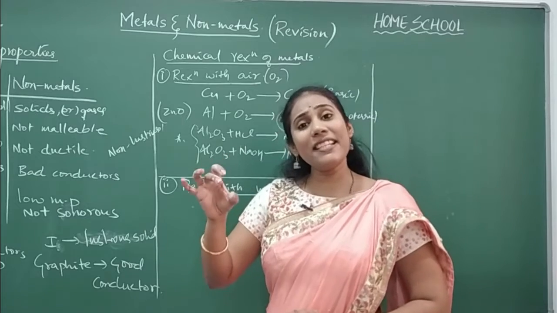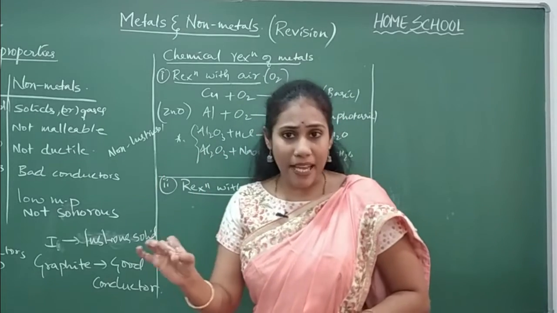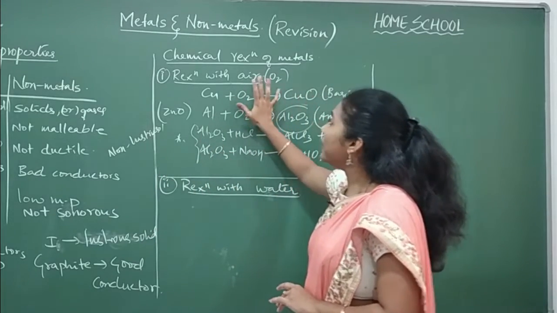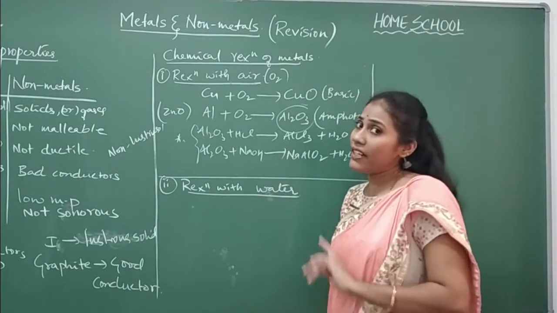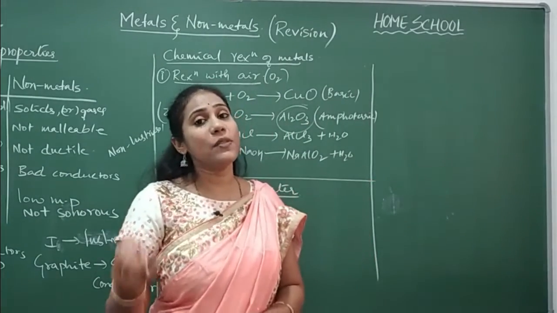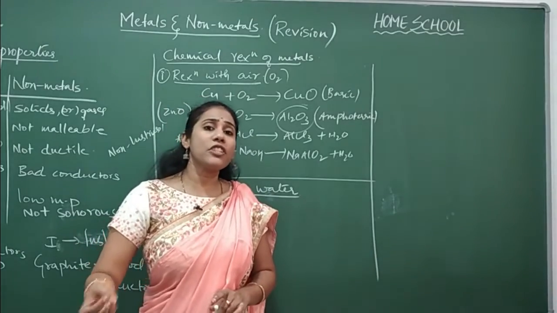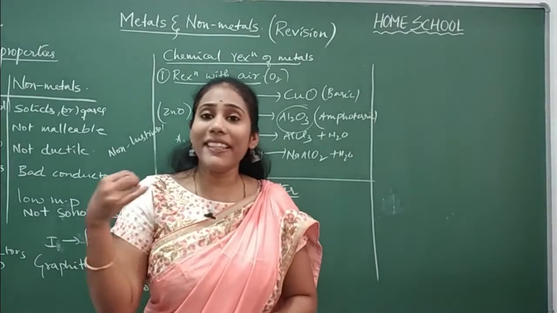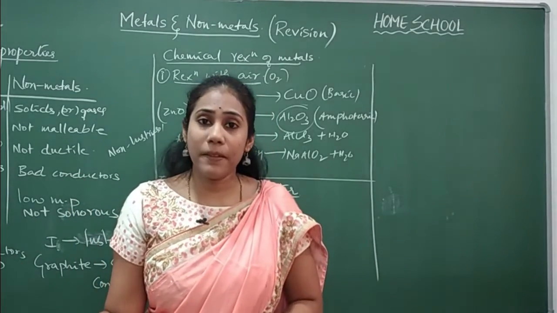But elements like gold, silver and platinum do not ever react with oxygen. They will never react with oxygen because their reactivity is very low. Not only with oxygen, they will not react with any other element so easily.